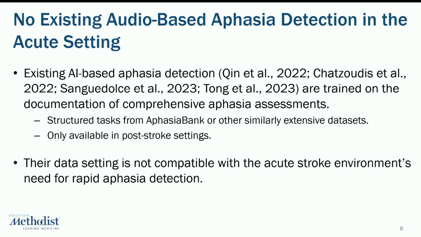And our new interest in the audio side of patient speech coincides with the fact that there are no current audio-based aphasia detection methods that would actually work in the acute setting. Existing AI-based aphasia detection are mostly trained on extensive documentations of comprehensive aphasia assessments, like data from AphasiaBank, which would require a speech-language pathologist to be present to gather. This is not available in the acute setting.